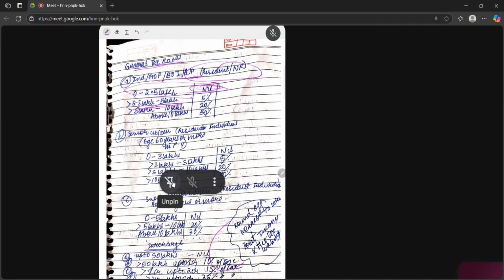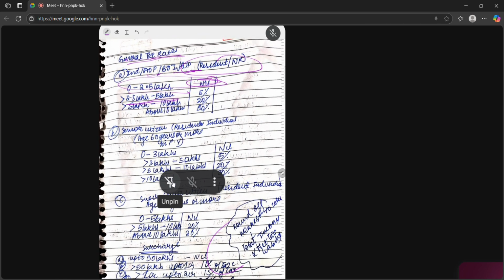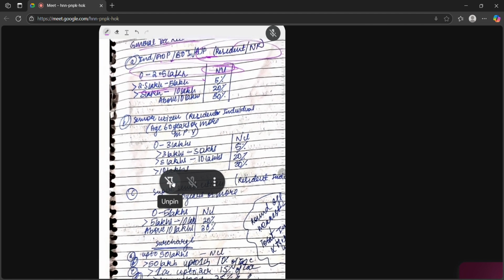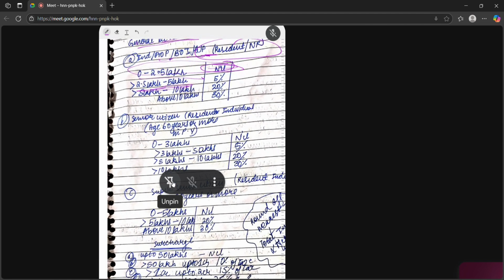Now, what is surcharge? Surcharges are imposed if your income is above a certain limit. Up to 50 lakhs there is no surcharge. But if your total income is greater than 50 lakhs but up to 1 crore, then 10% of tax.